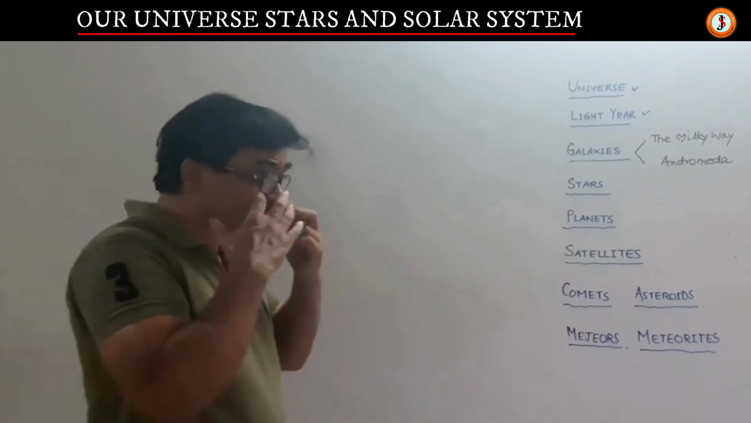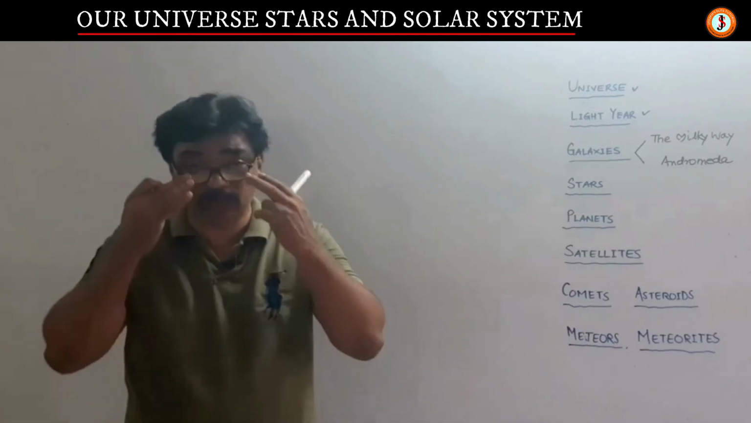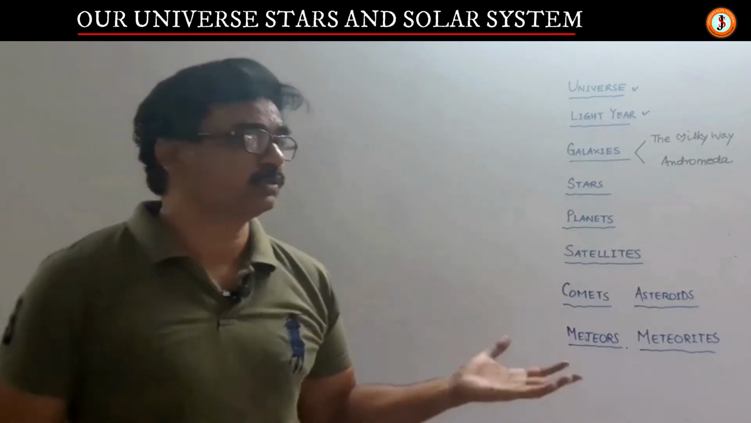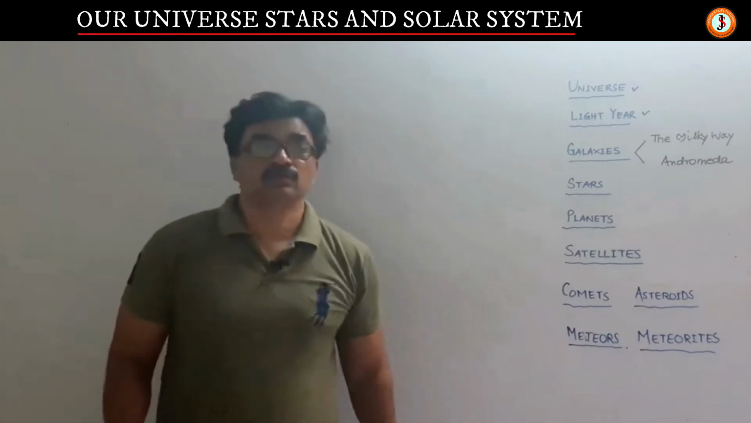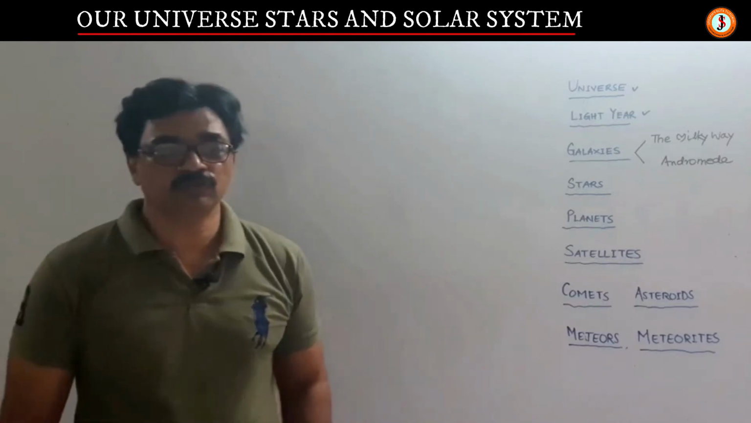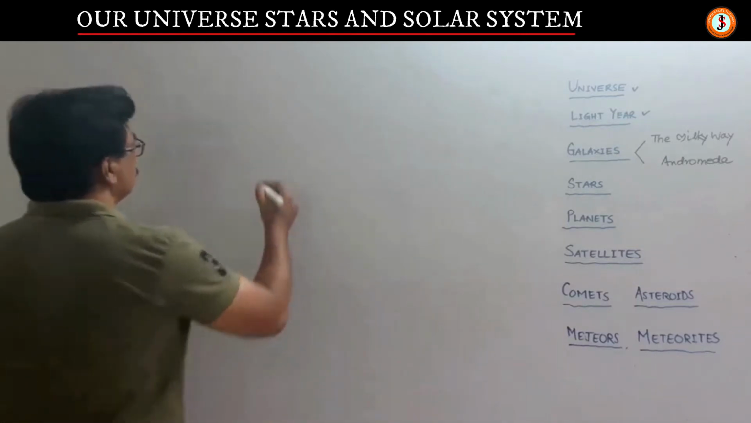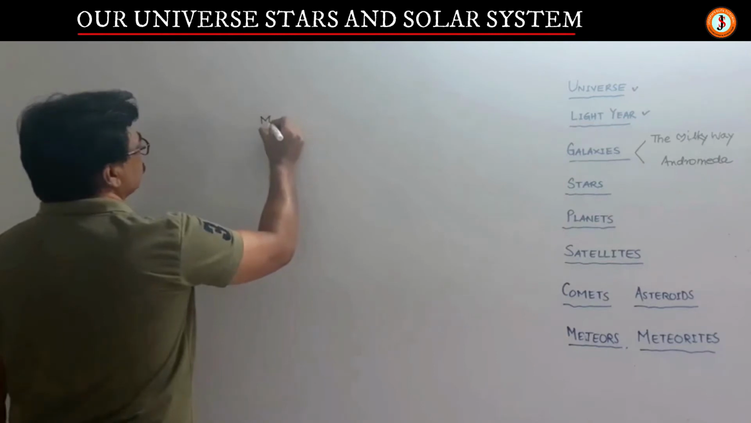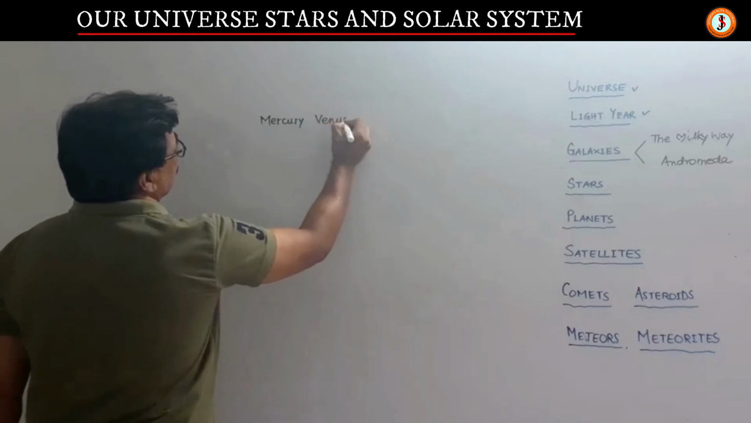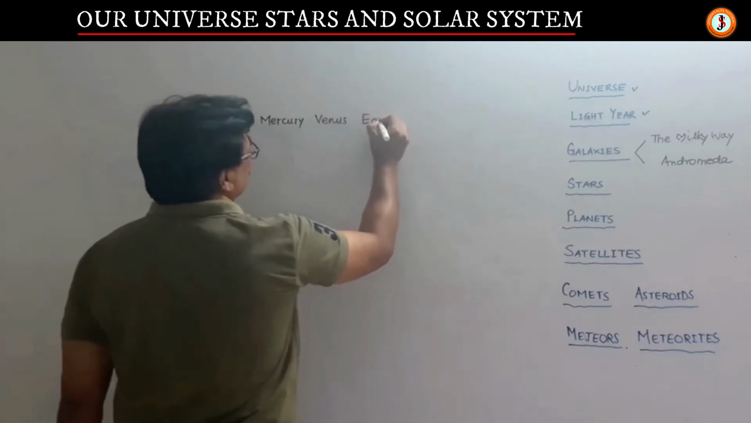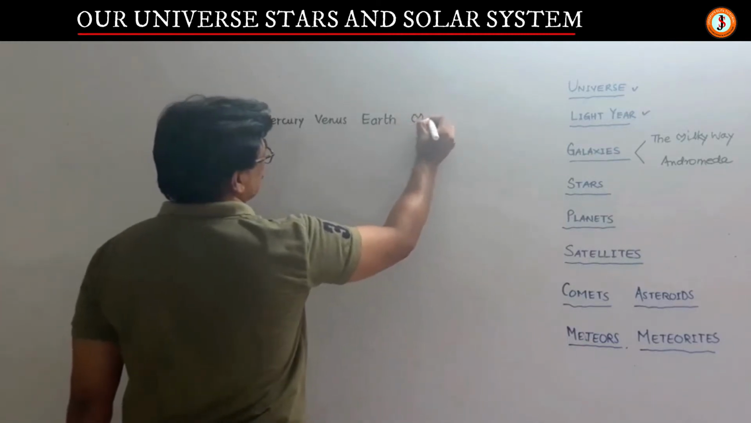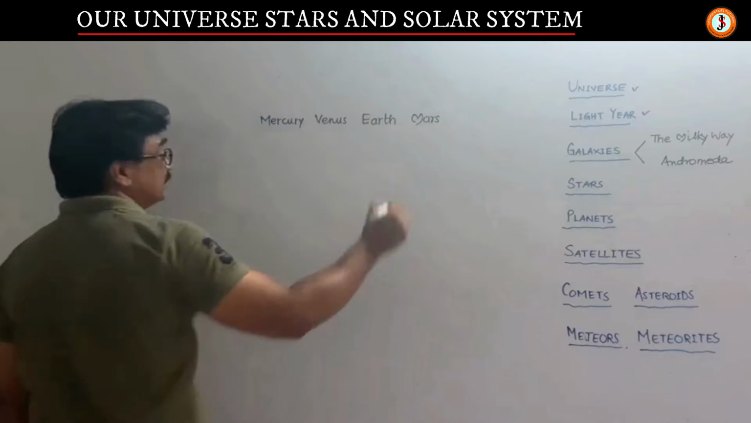At present we are very sure that our sun has planets. Initially there were 9 planets, but Pluto has now been declared not a planet. So we have 8 planets. The first four, that is, we start with Mercury, then Venus, then Earth, then Mars. These are called terrestrial planets.